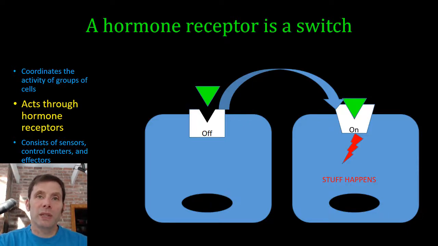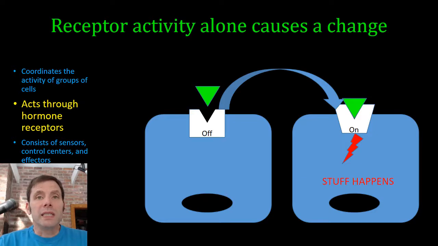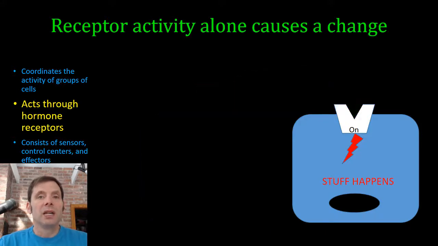We're thinking of a hormone receptor as a switch. When a hormone binds, it causes a change in shape, a change in function, and initiation of a signaling cascade. I want us to think that receptor activity alone is enough to cause a change, even if a hormone's not there. So for example, in certain cancer cells, there are mutations in hormone receptors that leave them in the on state, and there's a continuous signal within those cells.